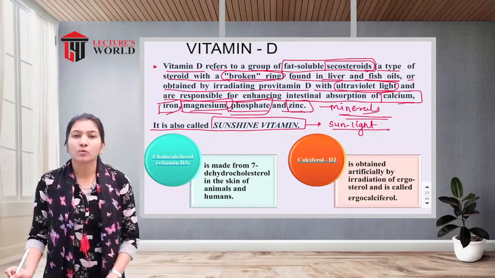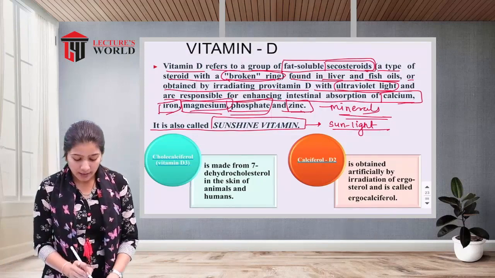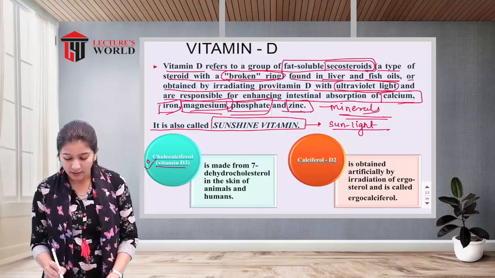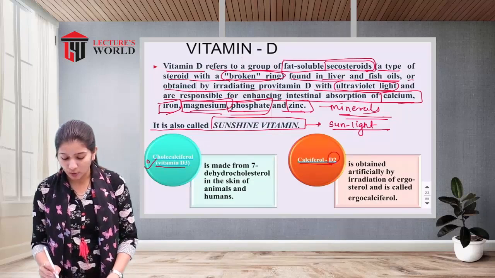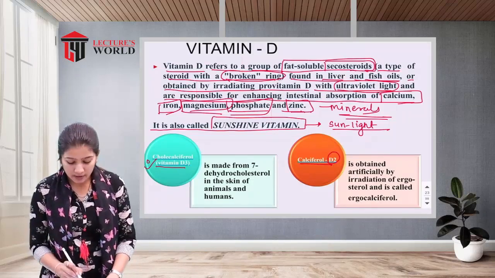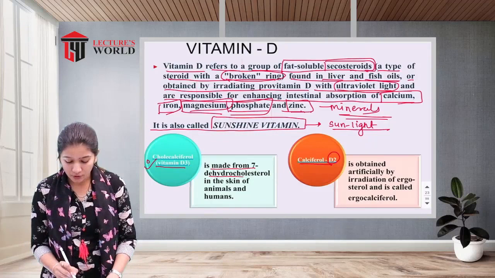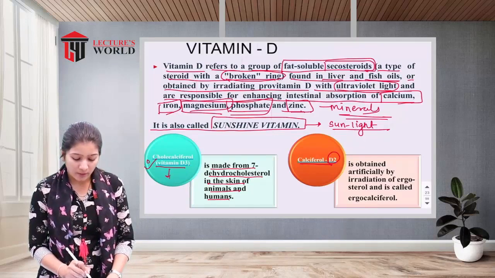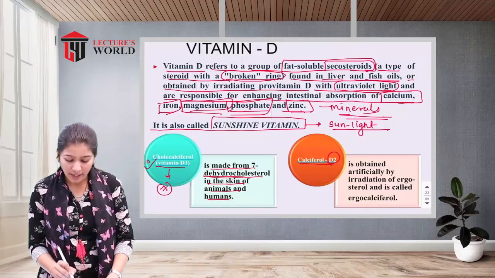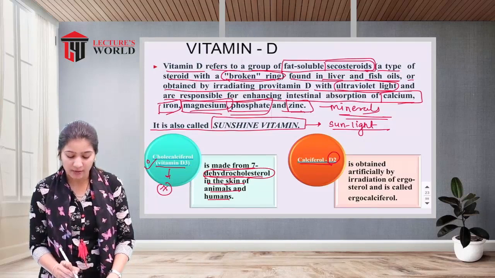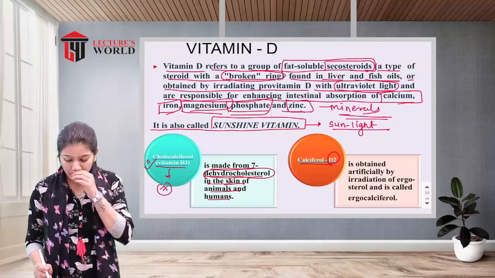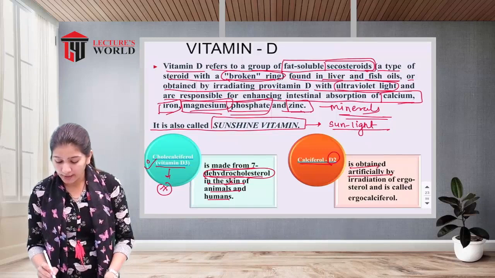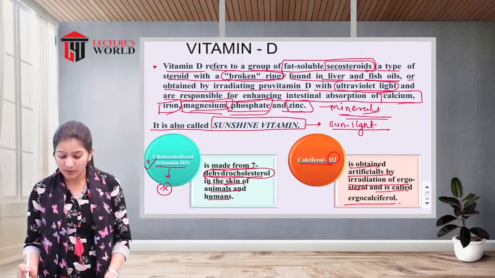There are two forms of vitamin D: cholecalciferol, that is vitamin D3, and calciferol, that is D2. So cholecalciferol is made from 7-dehydrocholesterol in the skin of animals and humans. Okay, so cholecalciferol is made from 7-dehydrocholesterol which is present in the skin, whereas calciferol is obtained artificially by irradiation of ergosterol and is called ergocalciferol.